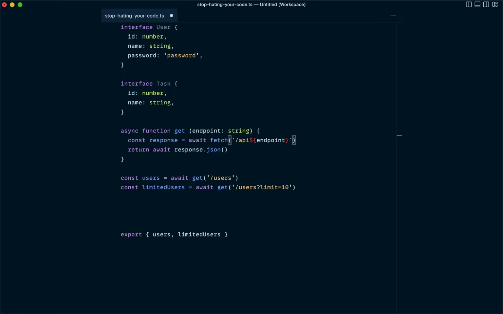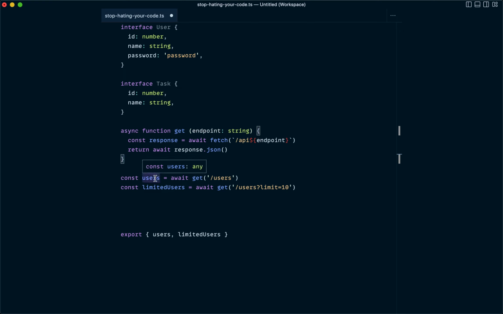We could use this same kind of abstraction around fetch to do authentication stuff or whatever you might need to do. So yeah, a simple little wrapper function, but it's kind of helpful to have this stuff in applications when you are working with an API and fetching data. So then all we really do here is we return the awaited response.json, and that gives us the JSON response from the API endpoint that we're fetching.